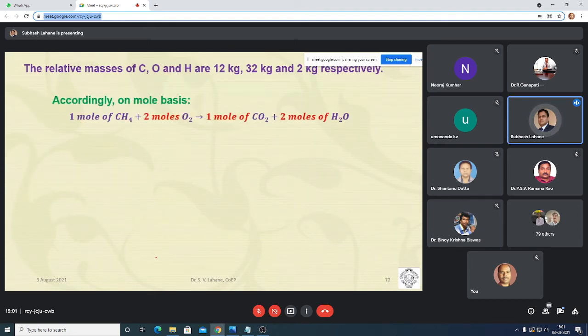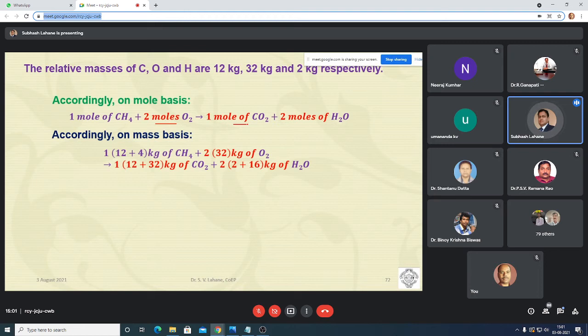So this we are doing on mole basis. 1 mole of CH4 reacts with 2 mole of O2. It will form 1 mole of CO2 and 2 mole of H2O. So accordingly, on mass basis, we can find out the mass of the CH4.